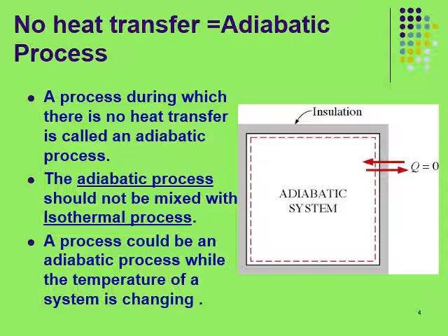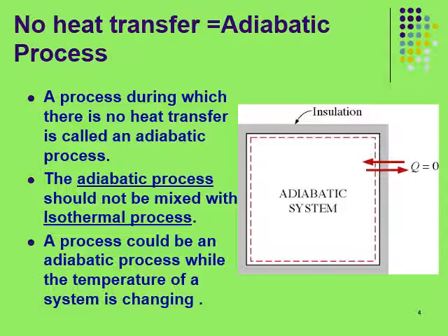There are two ways a process can be adiabatic. One way is that the system is well insulated, so that only a negligible amount of heat can pass through the boundary. The other is that both the system and the surroundings are at the same temperature, and therefore there is no driving force, that is, no temperature difference for heat transfer.